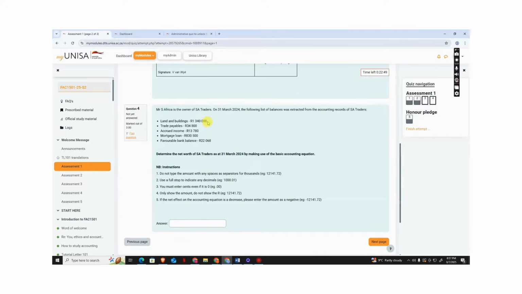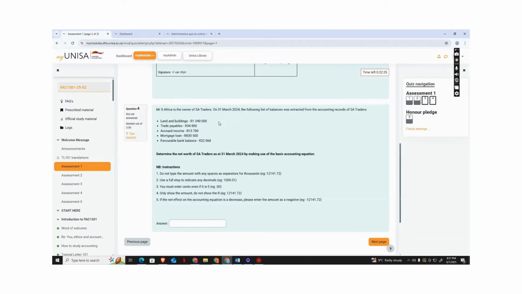So let's take out our assets. This is an asset, land and building. We own the land and the building. These are accrued income. These are money that we'll receive, but is not yet paid, but we will receive it. And this is our bank balance, the favorable one. So these are our assets. It's things that we own and can change and we control, guys.